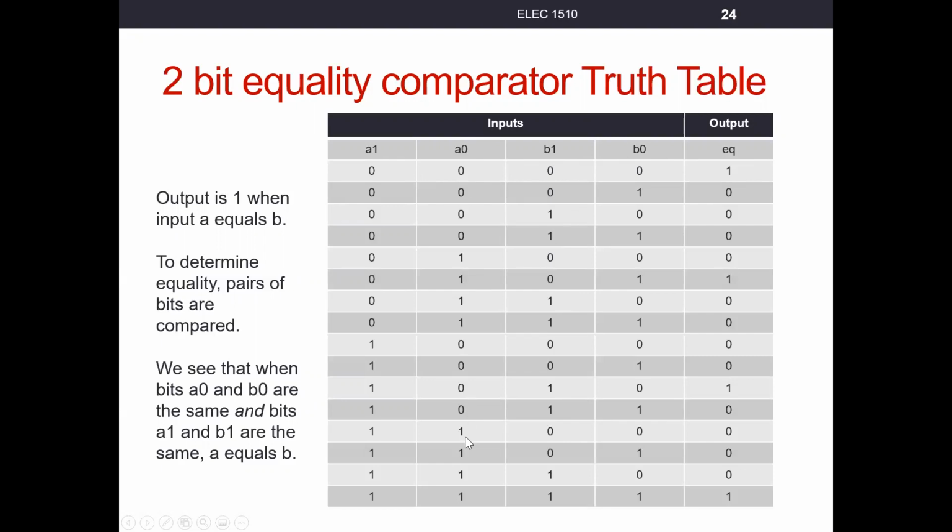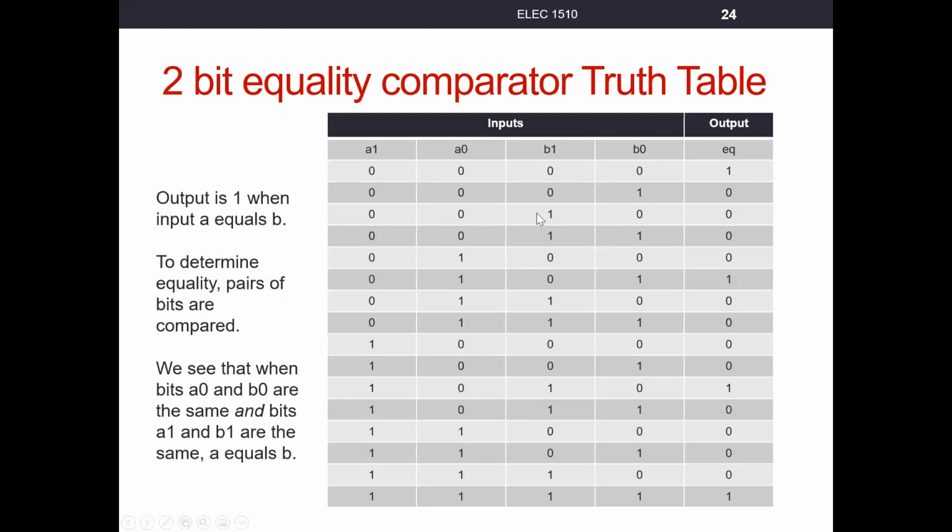We can have these 16 unique binary patterns. If we were to start going through the truth table and filling this out, we'd say, when A is 0, 0, that's a decimal 0, and when B is 0, 0, that's a decimal 0. Is 0 equal to 0? Yes, it is. Our output's a 1. Here, when A is 0, 0, that represents 0, and when B is 0, 1, that represents the decimal number 1. Is 0 equal to 1? No, it's not.